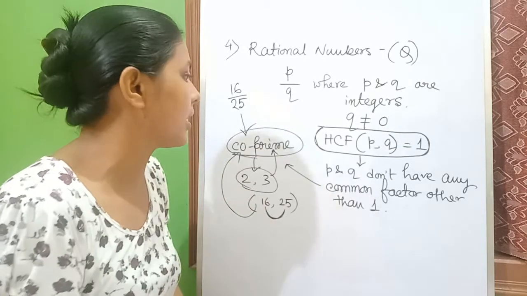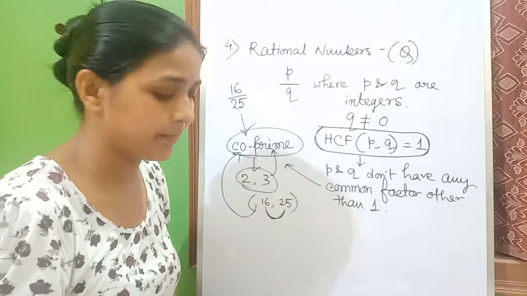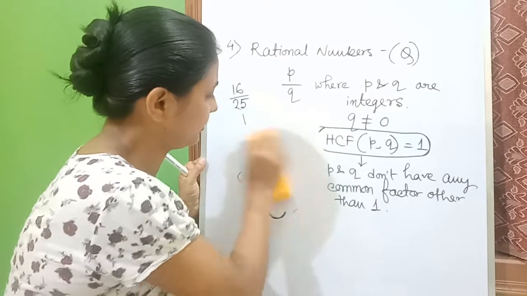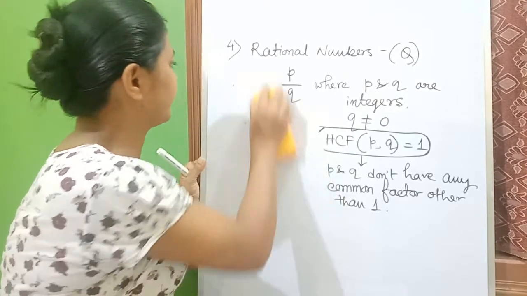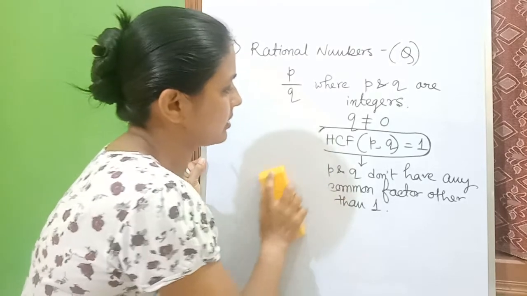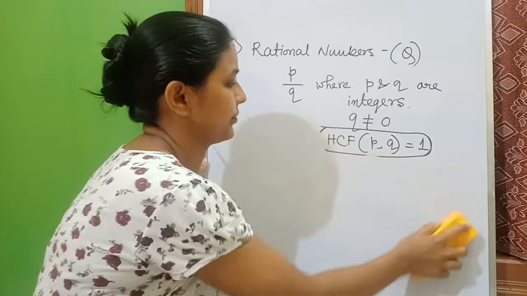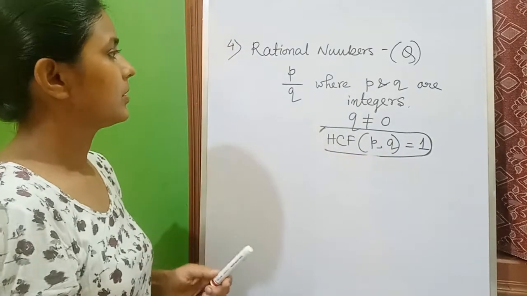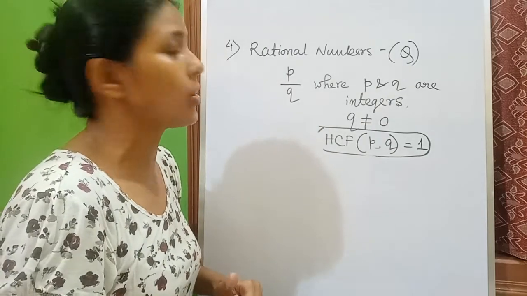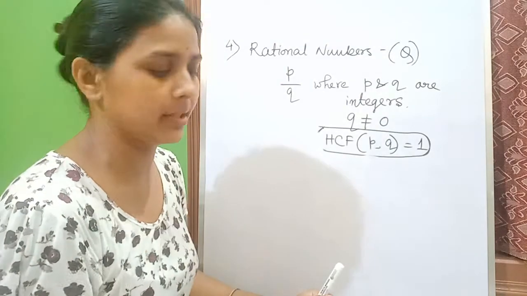So I hope I have given you a clear idea. Okay, so let's go to the next part. So rational numbers are this. I'm rubbing this one also. Okay, so these are all categories of numbers that we are dealing with.